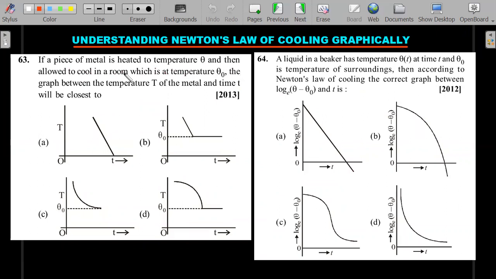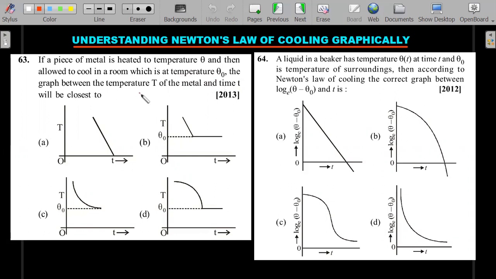Whenever the word furnace is used, like in the previous problem, then the temperature difference is large and you can't use Newton's law of cooling. Newton's law of cooling is valid only when the difference is small. Usually in our day-to-day life activities, where you have an object in a room or a coffee in a room, these kinds of things you can use it.